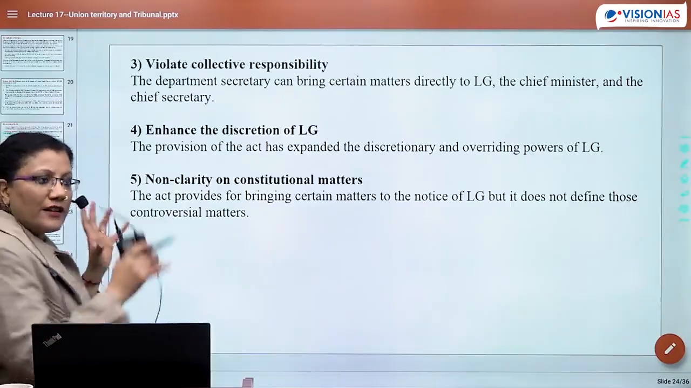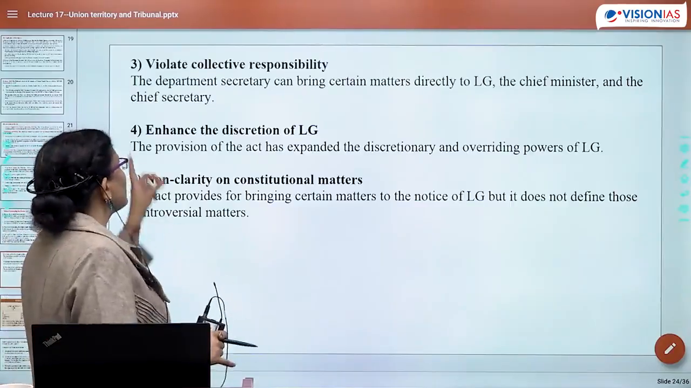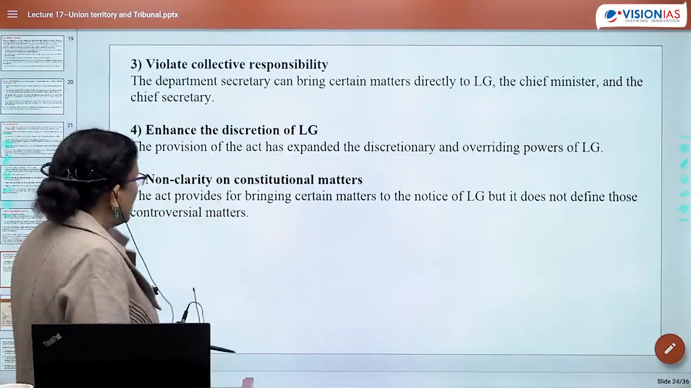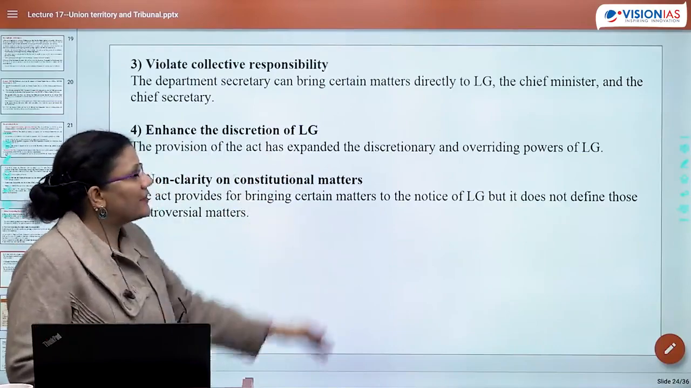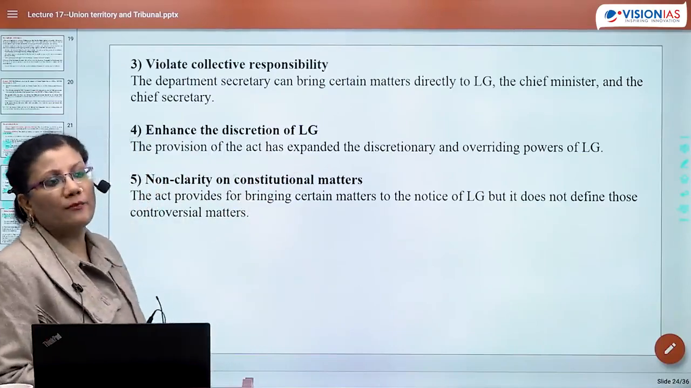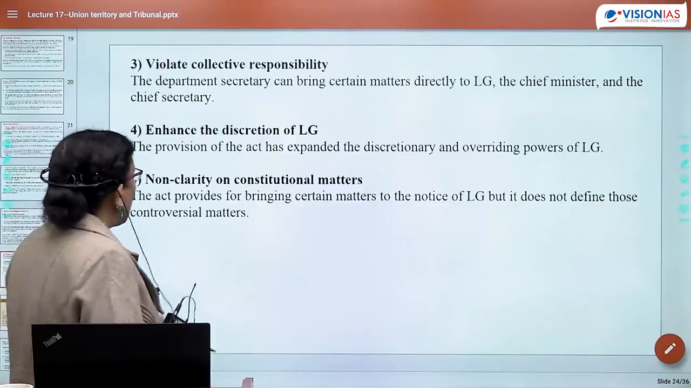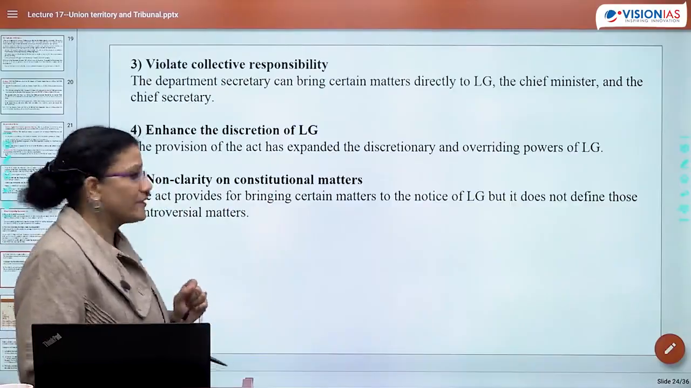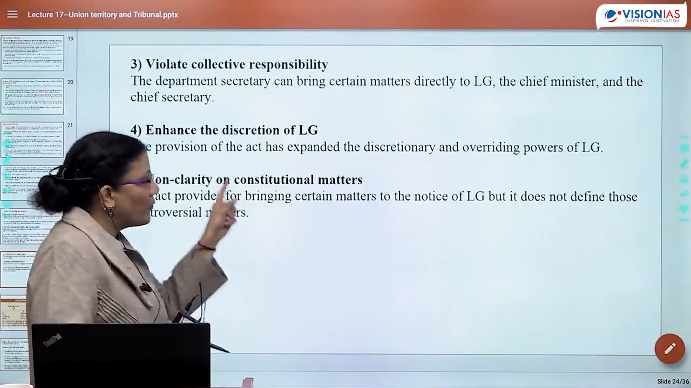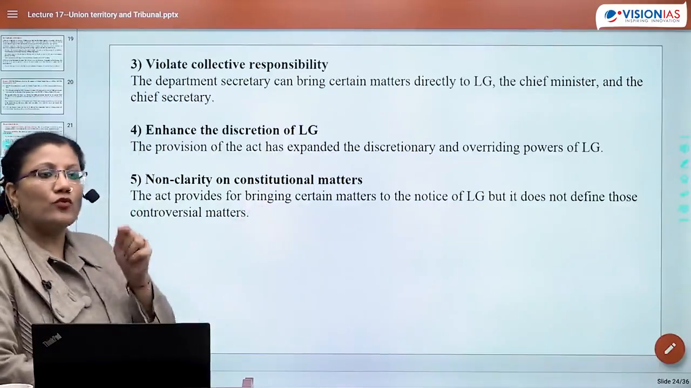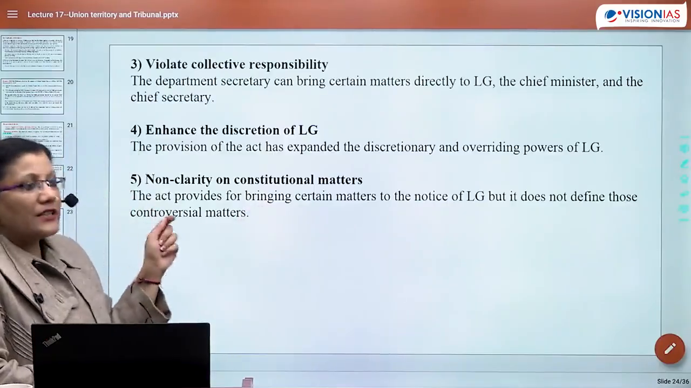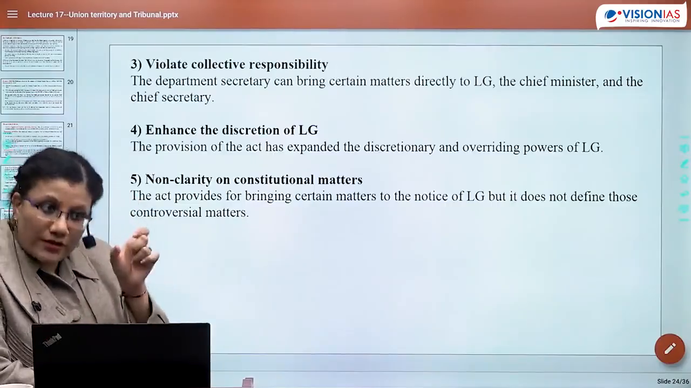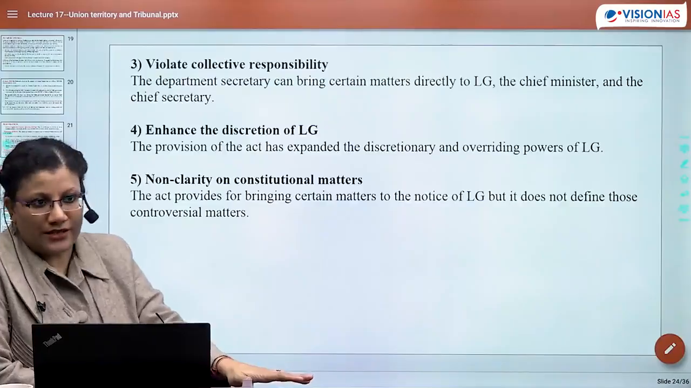Another issue as far as this particular act is concerned is that it enhanced the discretion of the LG of Delhi. The provision of the act has expanded the discretionary and the overriding power of the LG. And last is non-clarity on constitutional matters. The act provides for bringing certain matters to the notice of the LG, but it is not at all written what those certain matters would be which can be brought to the LG.